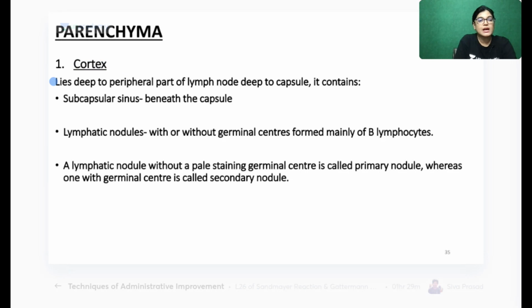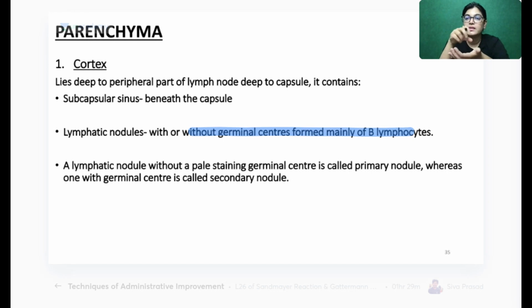So first is the cortex. Cortex lies deep to the peripheral part of the lymph node, and it contains the subcapsular sinus beneath the capsule and the lymphatic nodules. One of the important constituents of this structure is the lymphatic nodule. When you see the interior of a lymphatic nodule, it is lighter stain. Whenever you have seen the slide, I have also included the slide. Don't worry, I will show you.